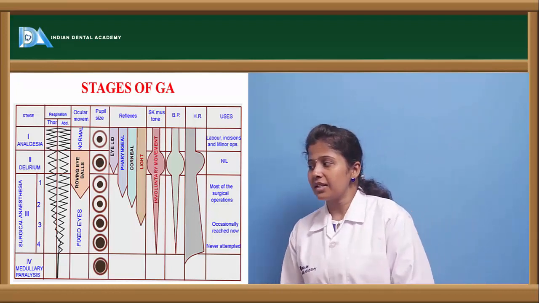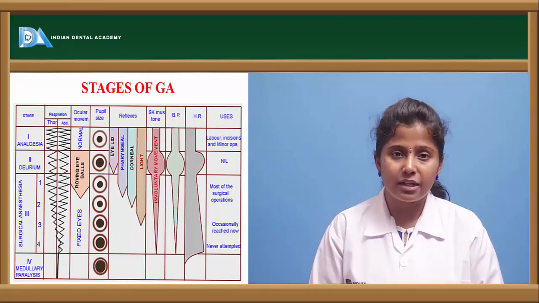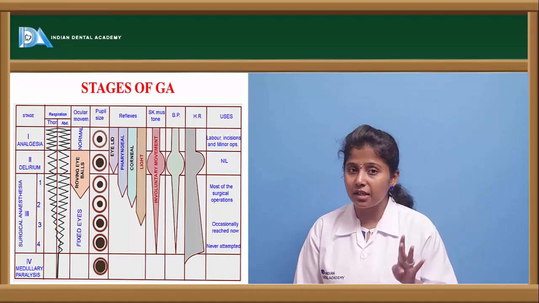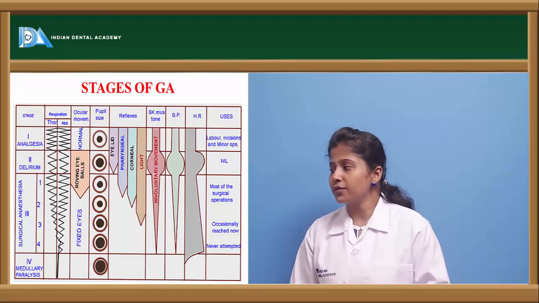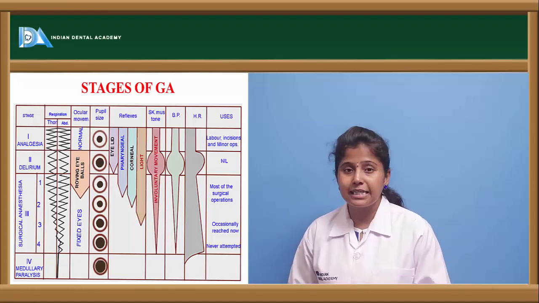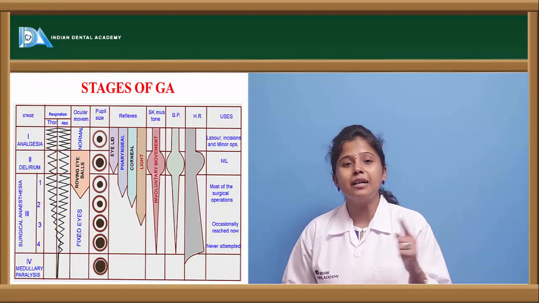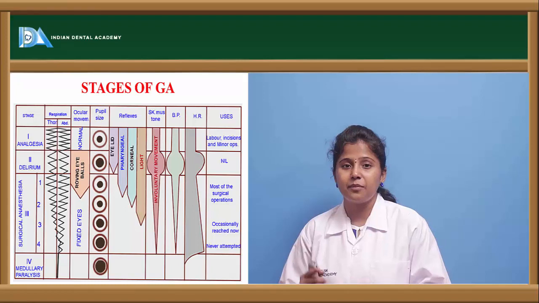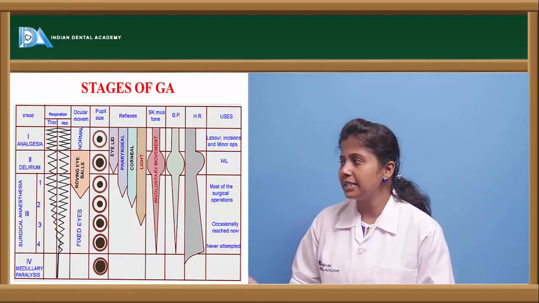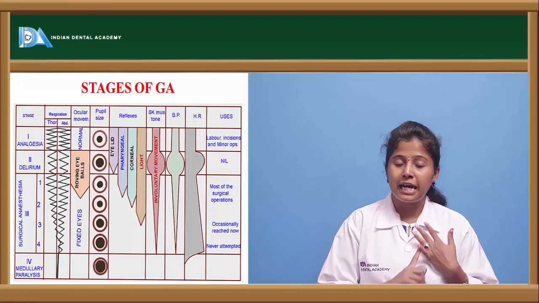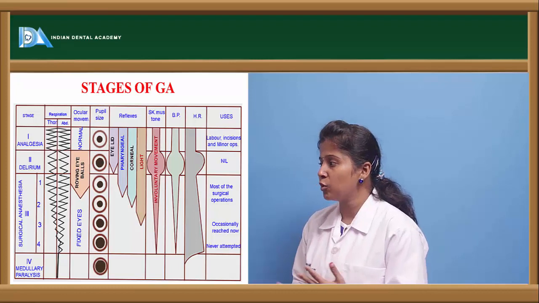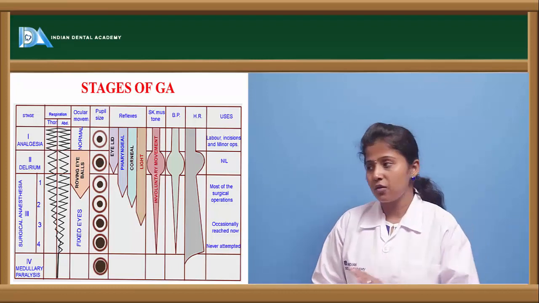And the other stage, the third stage, is surgical anesthesia. So in this surgical anesthesia, it is having 4 stages again. So in the first stage of surgical anesthesia, the breathing will be increased a little, but the breathing frequency is not proper, and the pupil size will be decreased, and there will be no reflexes in the eyelid at all. The eyelid movements are impaired. There will be no eyelid movements, and pharyngeal movements are normal.